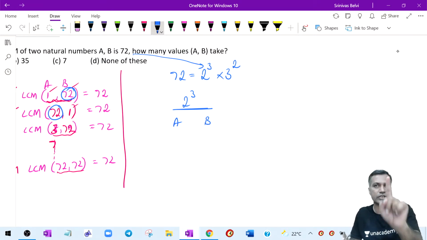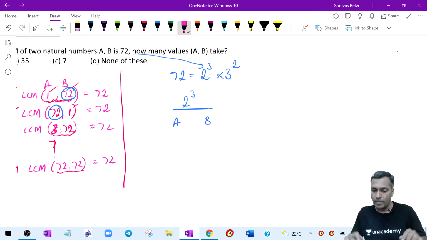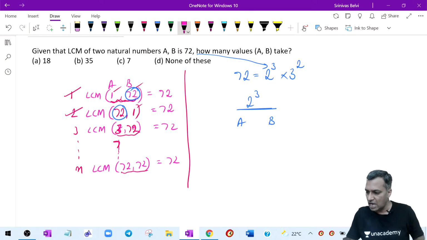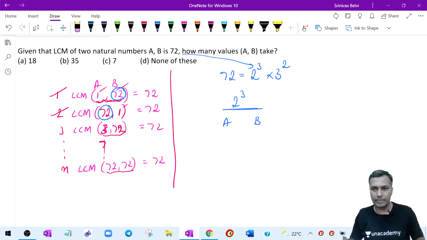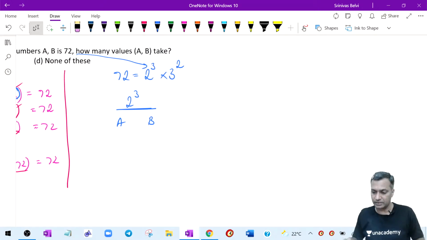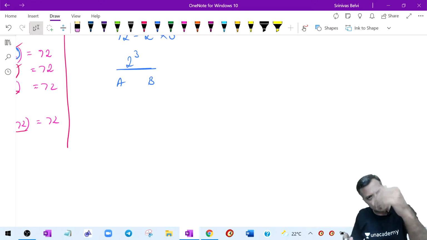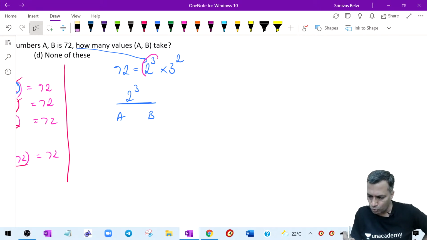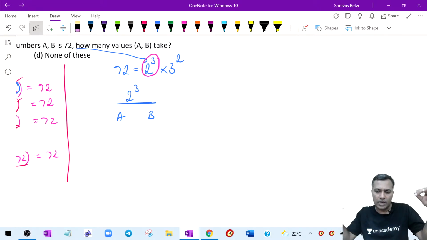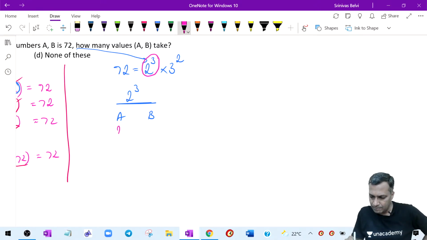This has a PNC also in it. This has counting. How many? The moment counting comes, there is PNC, the fundamental principle of counting is coming in. Most of the parts in numbers have PNC in them: number of factors, odd factors, this factor, that factor. Whenever you are counting, naturally you are making use of PNC. There is no choice in the matter. First, let me take the first portion. What can happen with this 2 power 3? Now, this 2 power 3 can be with A.